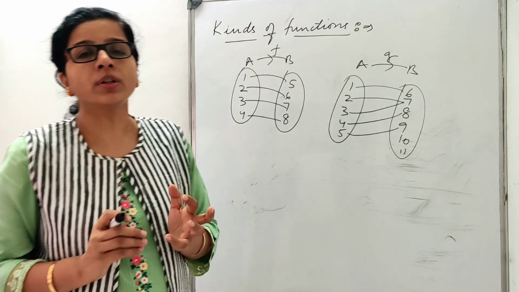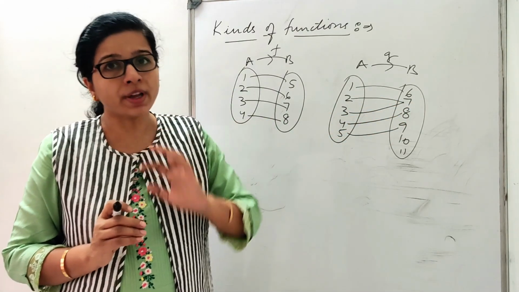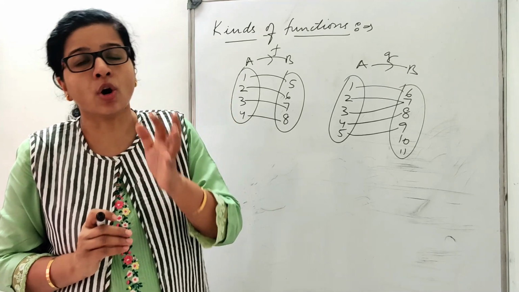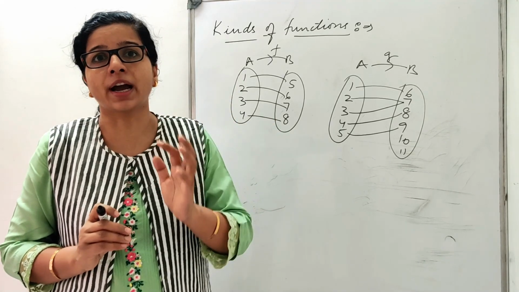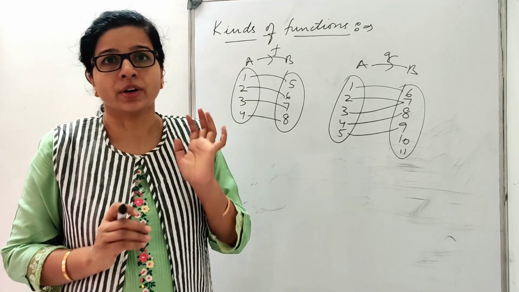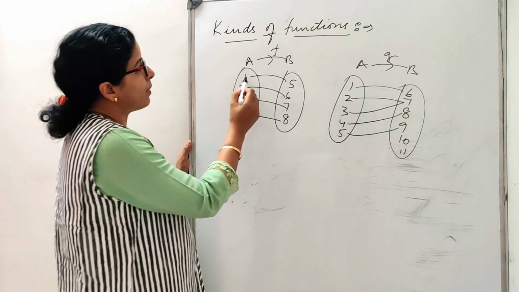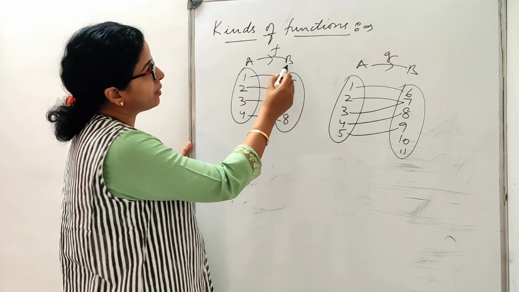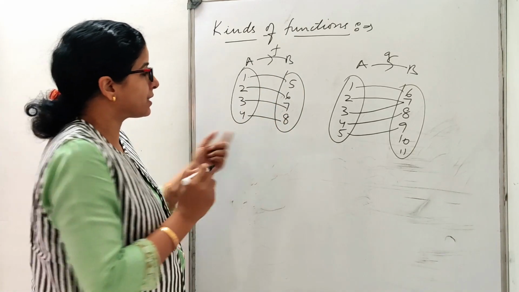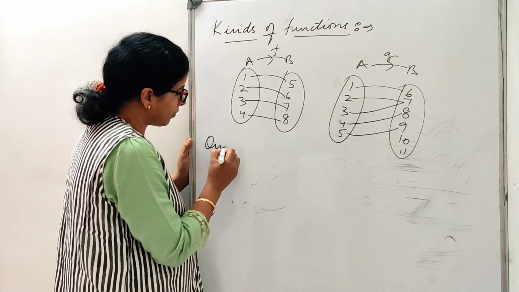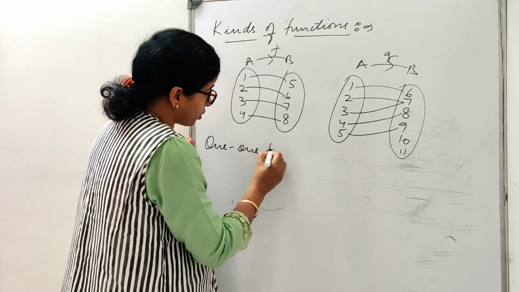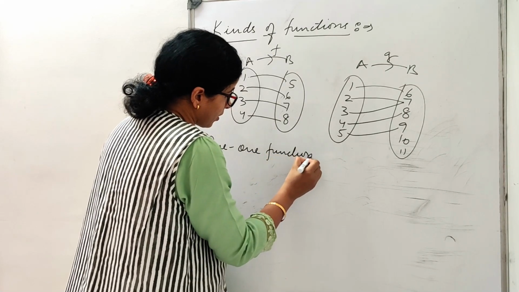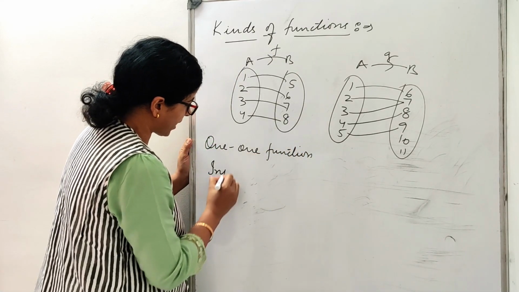Depending upon the association of the elements from A to B or B to A, we have the kinds of function, right? Say for example, if my each element of A associates with a different element in B, then it is a 1-1 function, or we say it injective.